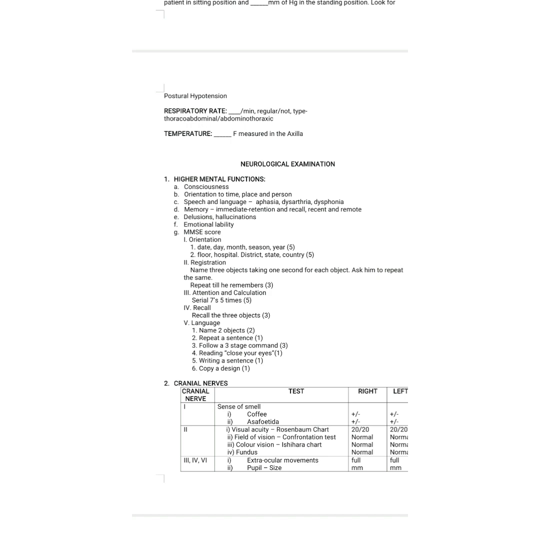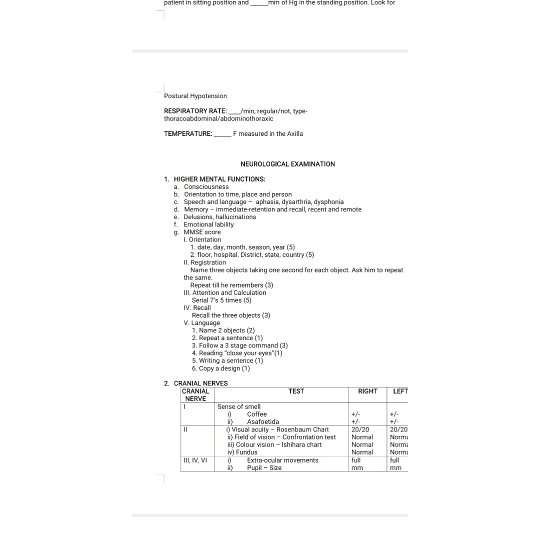And MMSE score. In MMSE score we have 5 components. What are they? They are orientation, registration, attention, calculation, recall, and the language. So this is about the MMSE score. Okay, you need not do the MMSE score in the patient because it will take time. So you will get only the 1 hour time. So you have to write the case sheet, you have to take the history, you have to examine. So no need to write about the MMSE score in the exam.